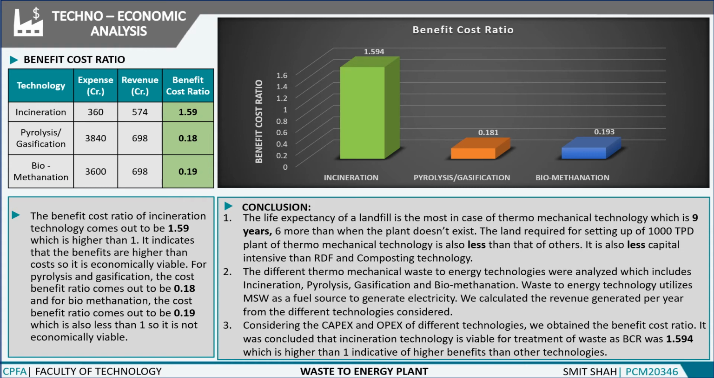We calculated the total expense incurred on each technology and revenue generated by each technology. After that, we calculated the benefit cost ratio for each technology. Here for incineration technology, benefit cost ratio is 1.59, which is more than 1. That shows that benefit is more than the cost incurred. The benefit cost ratio of pyrolysis and gasification is 0.18 and for biomethanation is 0.19, which is less than 1. After comparing benefit cost ratio, we can say that incineration is the best suitable technology for waste to energy plant.